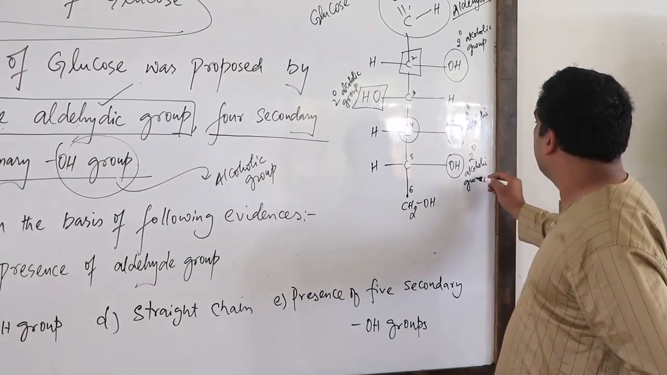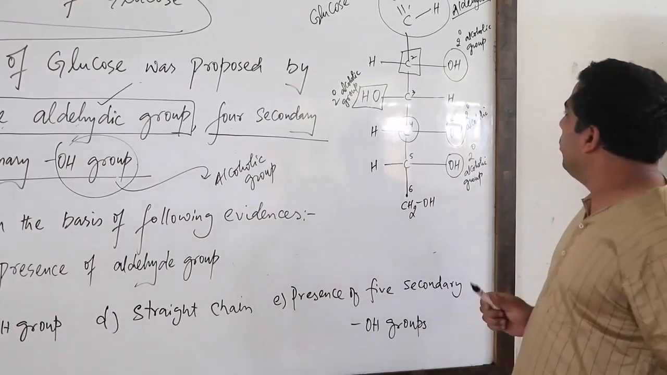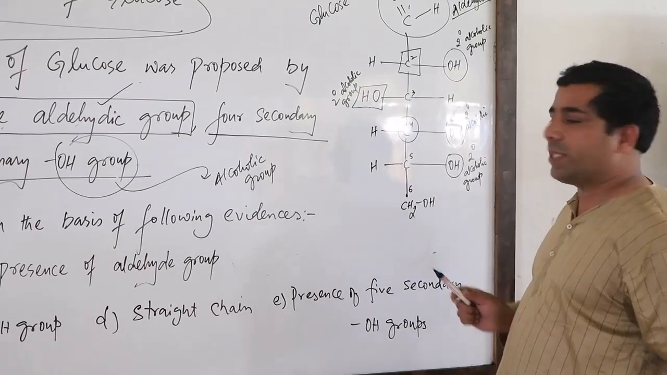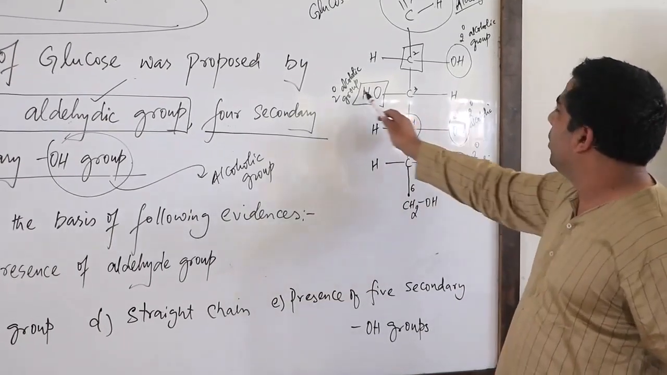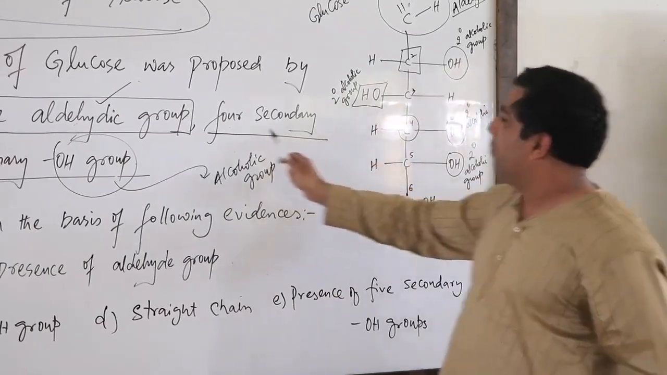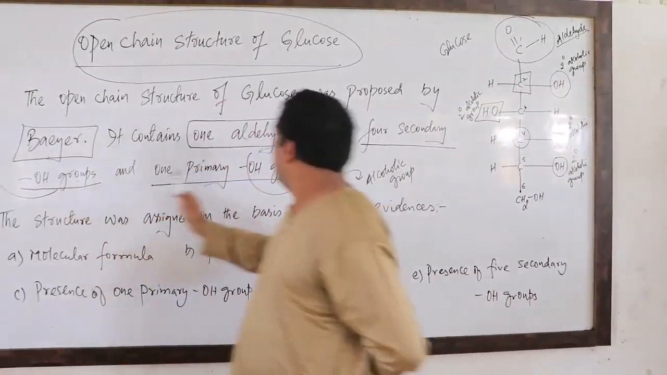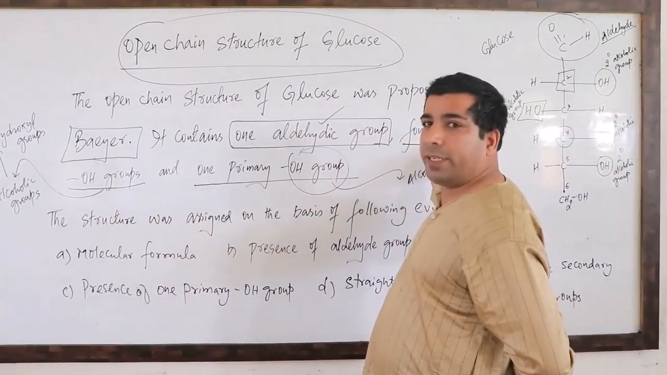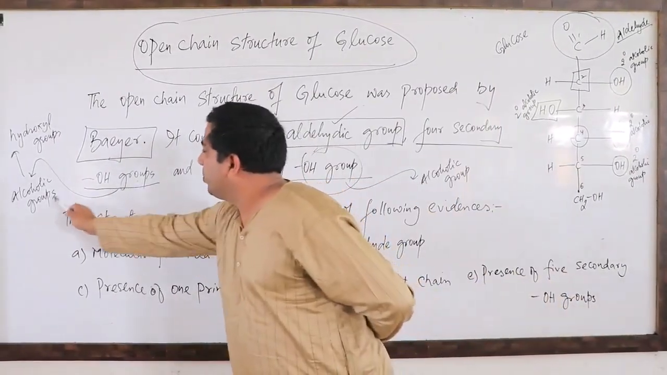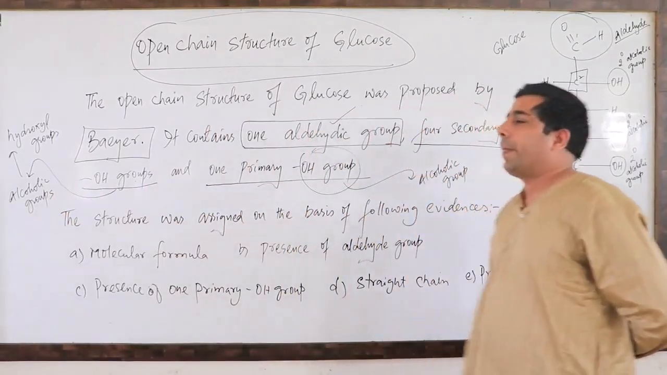Alcoholic group. So now look here, how many secondary alcoholic groups do I have? 1, 2, 3 and 4. So I have 4 secondary OH groups. OH groups means alcoholic groups.